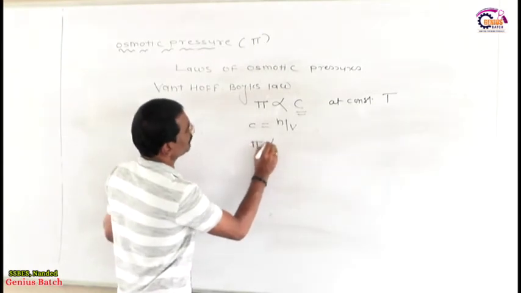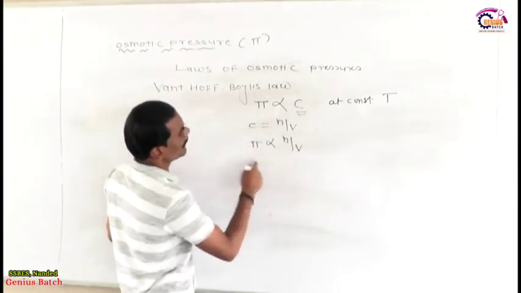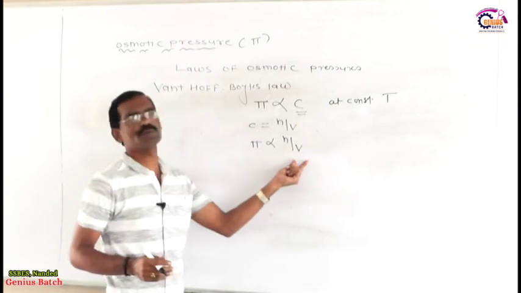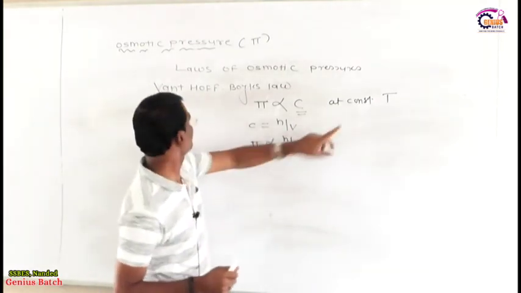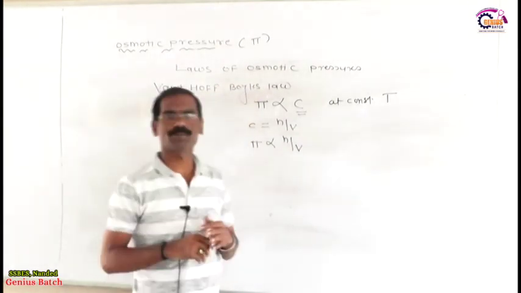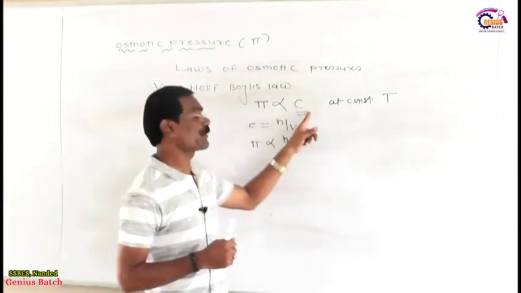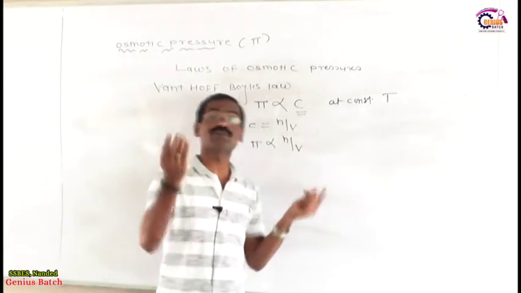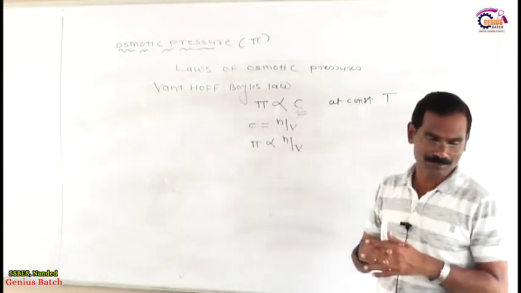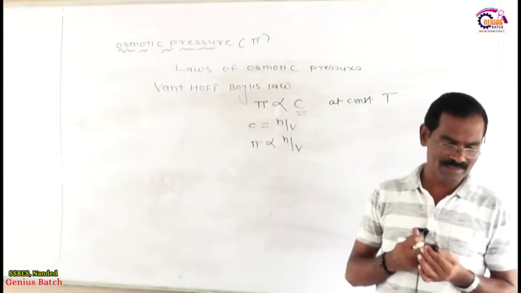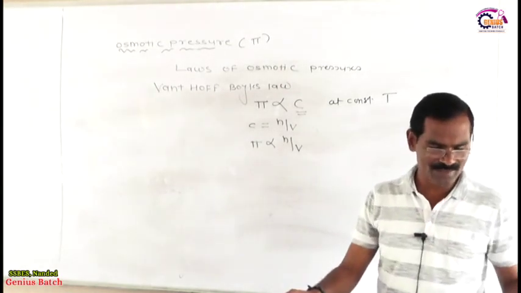Therefore pi is directly proportional to n by V. It means pi is inversely proportional to the volume. So according to the Van't Hoff-Boyle's law, at constant temperature, the osmotic pressure of a dilute solution is directly proportional to molar concentration or inversely proportional to its volume. Is it okay? My friends, you don't have any problem, because these are very simple things.